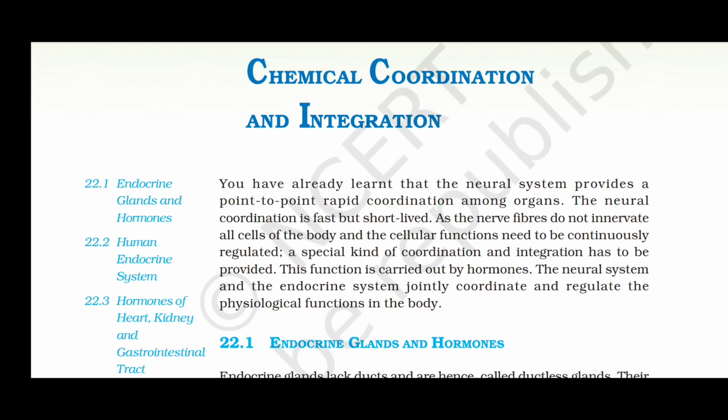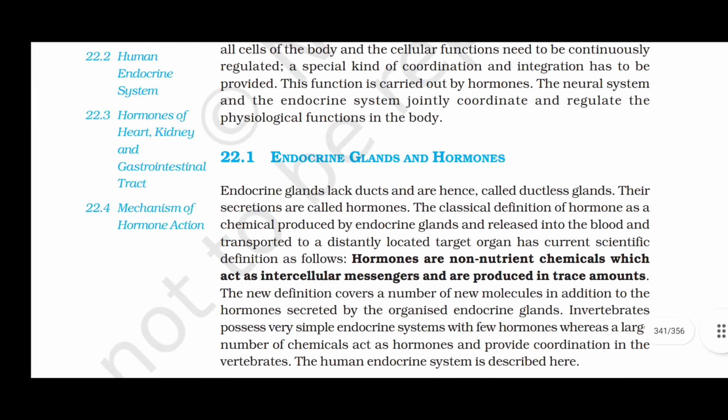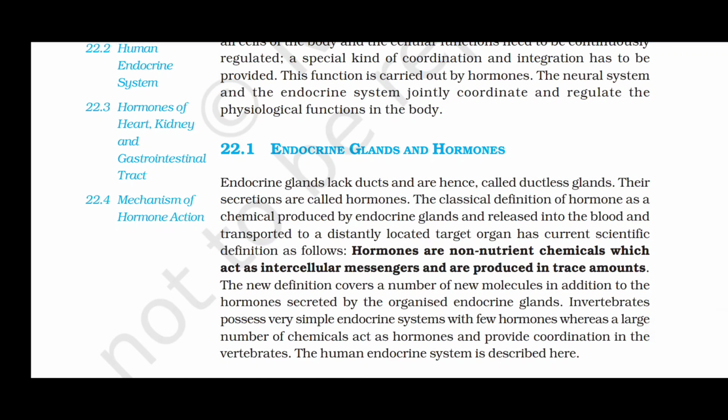This function is carried out by hormones. The neural system and the endocrine system jointly coordinate and regulate the physiological functions in the body. Endocrine glands and hormones. Endocrine glands lack ducts and hence are called ductless glands. The secretions are called hormones.